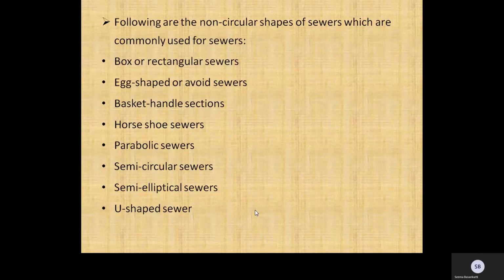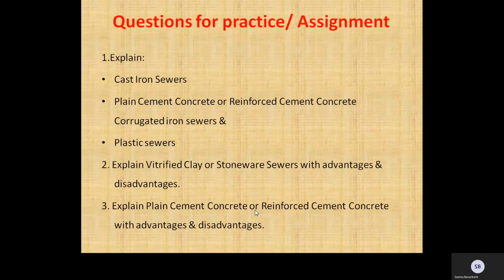Following are the non-circular shapes of sewers which are commonly used: box or rectangular sewers, egg-shaped or ovoid sewers, basket handle sections, horseshoe sewers, parabolic sewers, semicircular sewers, semi-elliptical sewers, and U-shaped sewers. So these are the different shapes of the sewers which are commonly used.